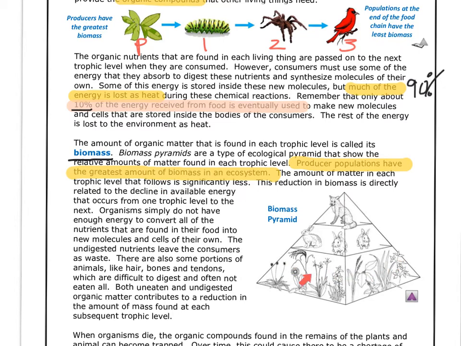So, at the very bottom, there's a lot of stuff, okay? Biomass is the stuff in that area. So, the biomass of plants is very high. They have the greatest amount of biomass. But as you move up, the amount of biomass gets less and less. And the reason why, whenever you move up the food pyramid or this biomass pyramid, it gets smaller and smaller is because of the decline in available energy.